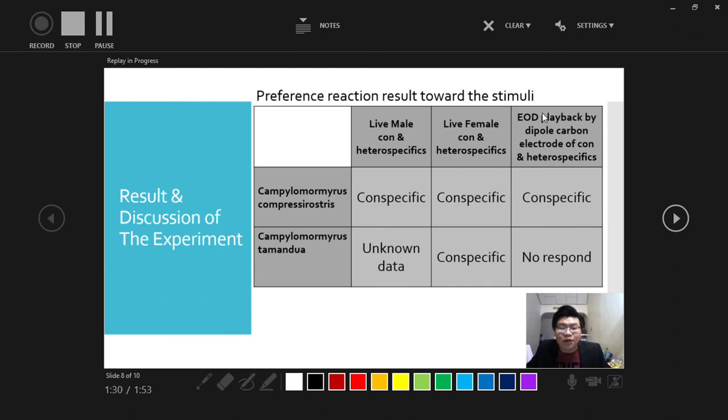Besides that, the result of the EOD playback stimuli shows two different behavioral responses by the fishes. Campylomormyrus compressirostris shows to be attracted to the conspecific EOD playback, but Campylomormyrus tamandua shows no response to any of the EOD playback.